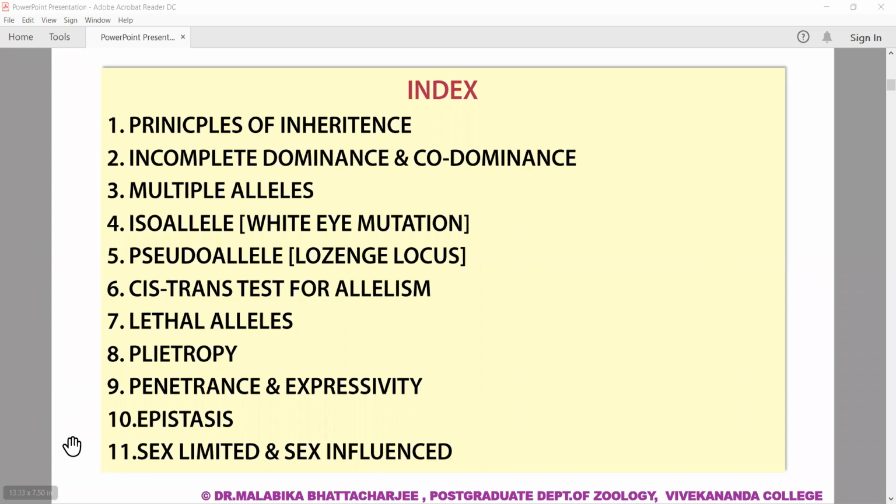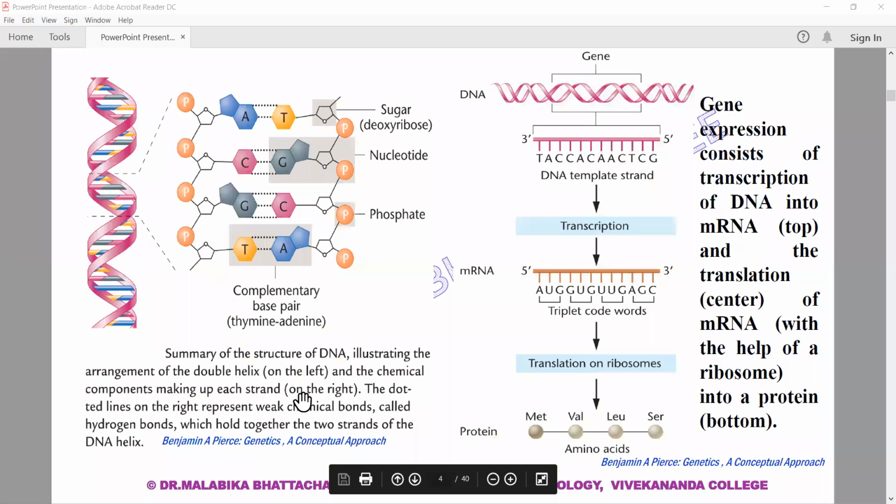And given your syllabus, I have indexed the chapter into 11 sections. Even though sex limited and sex influenced is not a part of your syllabus, I thought that while dealing with all these allelic forms, why not touch this part also? And now we come to the main topic.